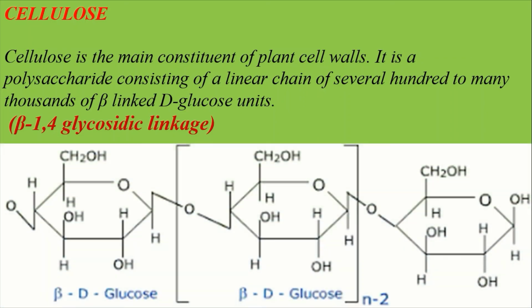Here, many beta-D-glucose molecules link at beta-1,4-glycosidic linkage to form a long chain-like structure. This long chain is called cellulose. Cellulose plays a vital role in the garment or textile industry, rayon, furniture and photo film industry.